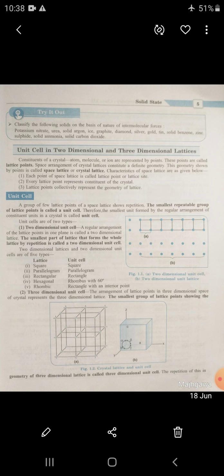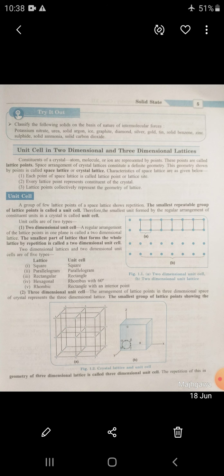First, what is the difference between a primitive unit cell and a centered unit cell? If lattice points are situated only at the corners, that is a primitive unit cell, for example the simple cubic unit cell. If lattice points are situated at the corners and any other place, that is known as a centered unit cell. Three types: body centered, face centered, and end centered.